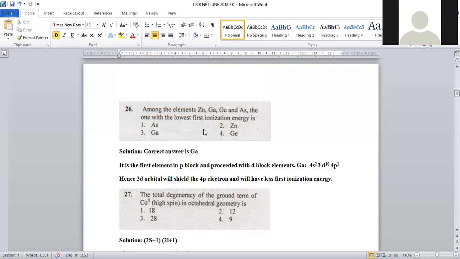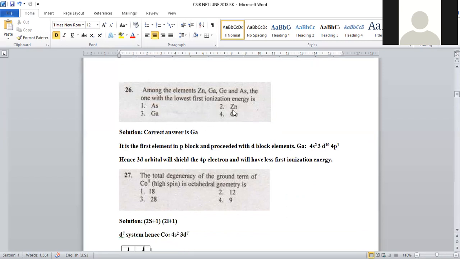So how much energy is required to remove the electron from the gaseous atom is called its ionization energy. Among all these elements, we have to predict the ionization energy order. The lowest first ionization energy we have to predict.